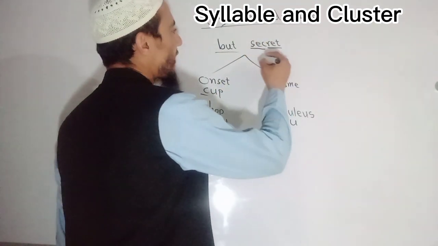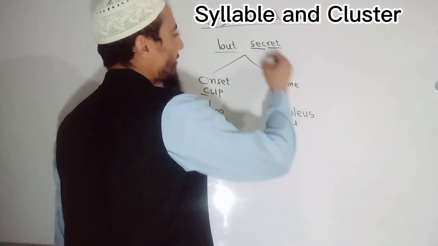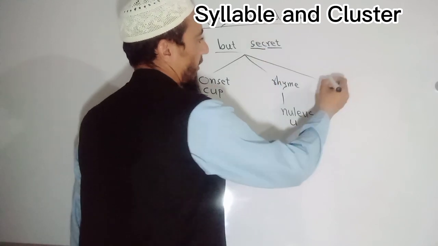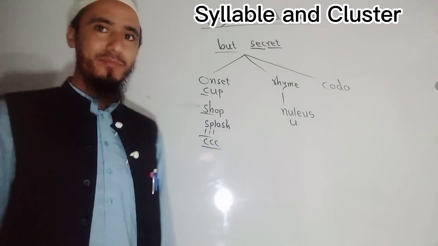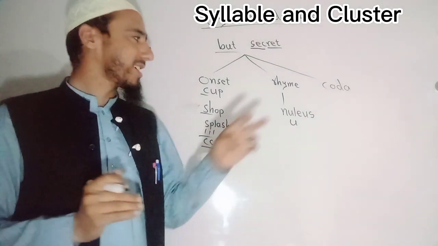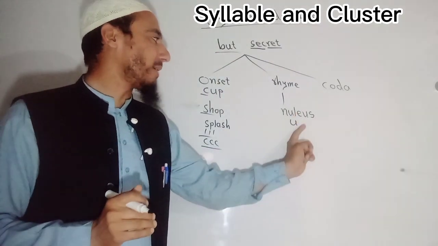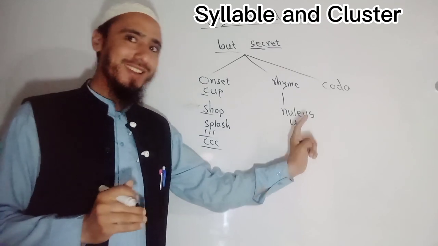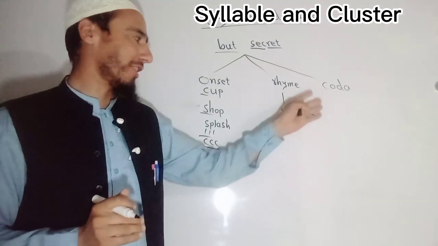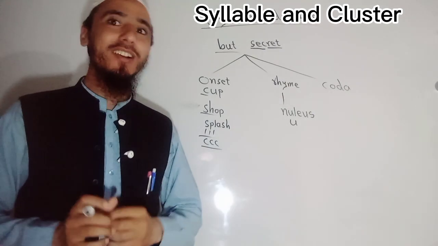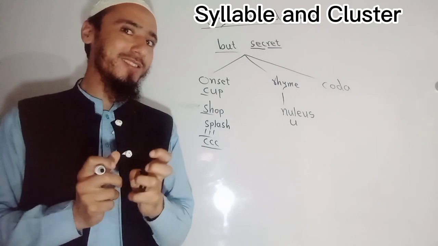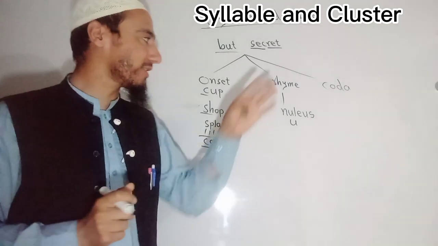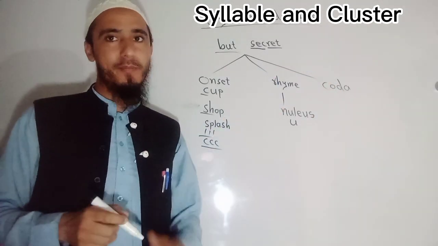Okay. After that, we also have coda. What is coda? Coda is a sound which comes after the nucleus, which comes connected to the nucleus. So the sound which comes connected to the nucleus or rhyme is known as coda.